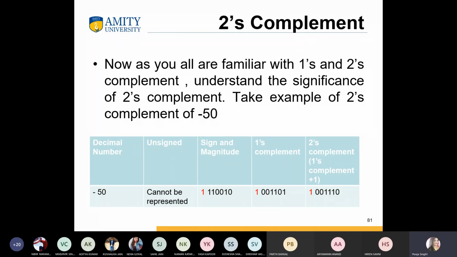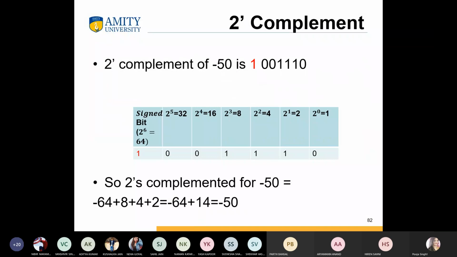So simply, you already know what the 2's complement is. The 1's complement plus 1 is known as the 2's complement.